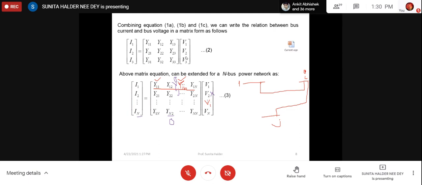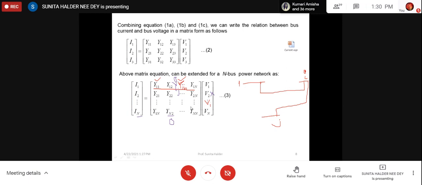But when you do it in your higher classes, then you will see it is always a full matrix. There is no 0. So that is one advantage of using Y bus. If it is 0, then calculation is easier. For the 0 elements, there will be no calculation. Similarly, in a row, if there are a number of zeros, you need not store those zeros either.